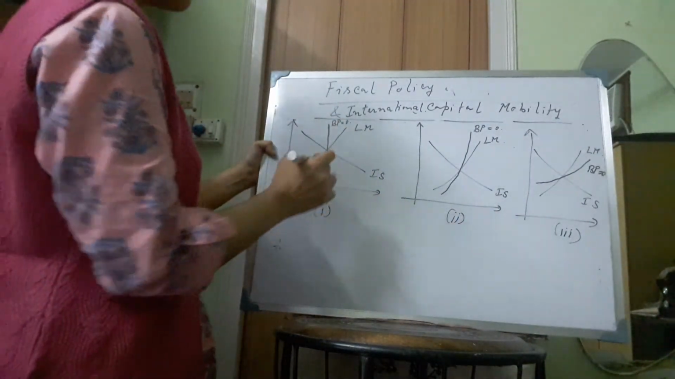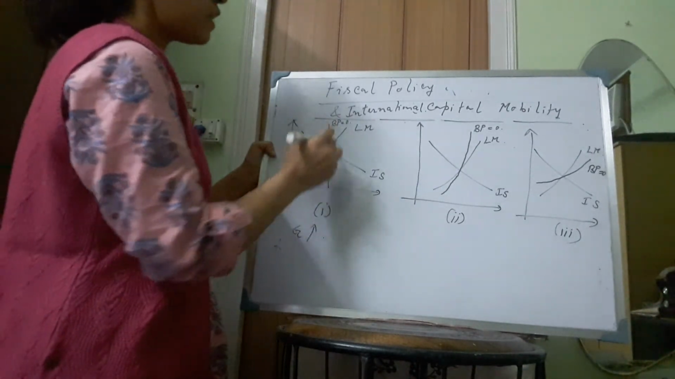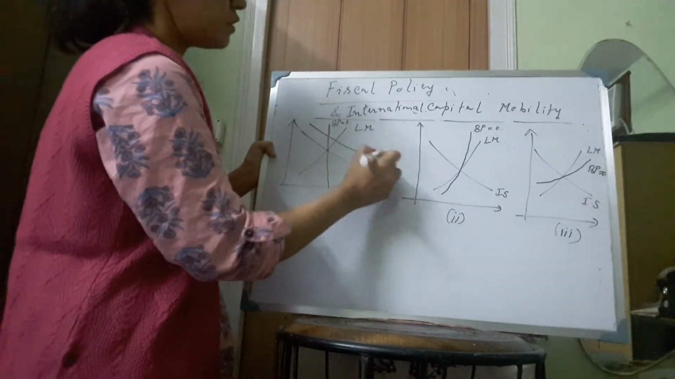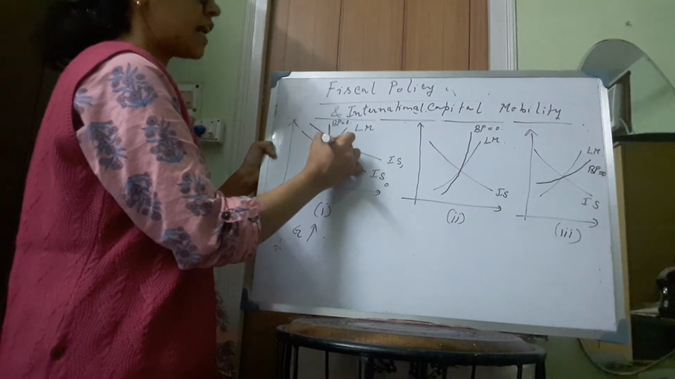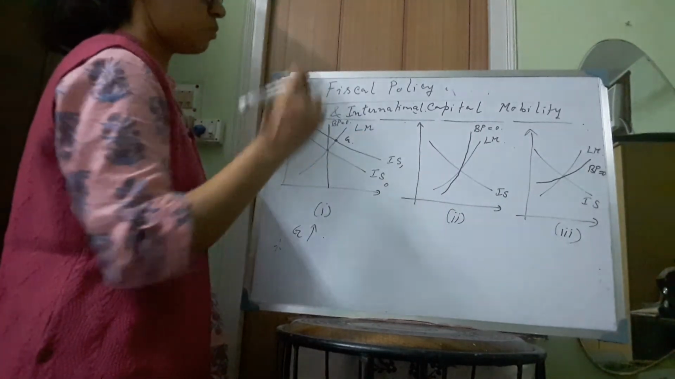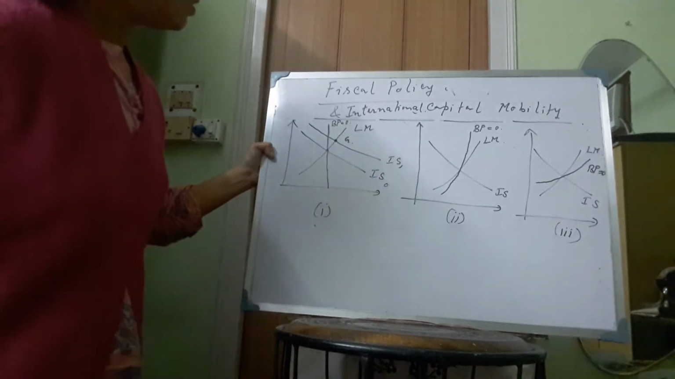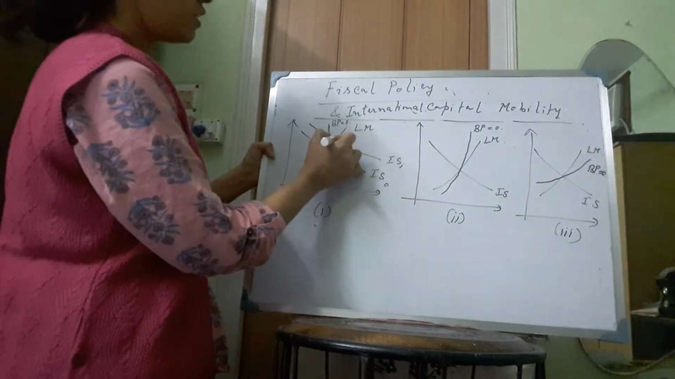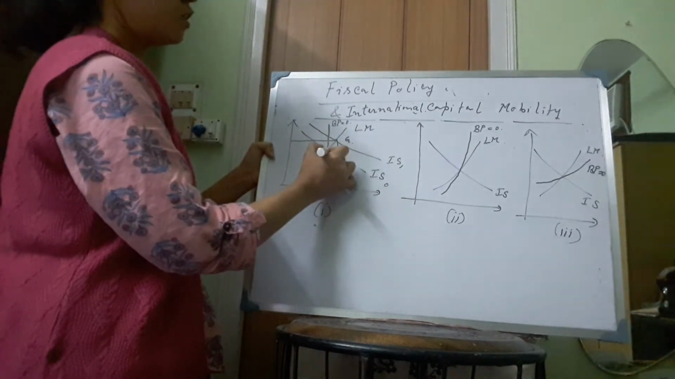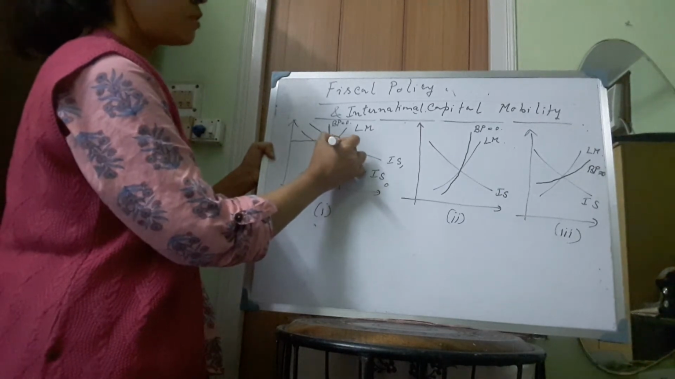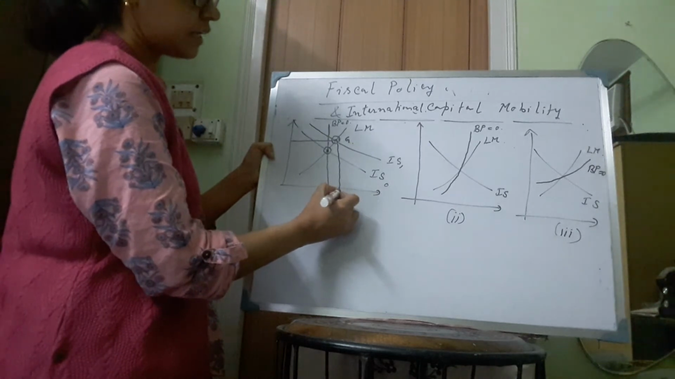Now we are considering the expansionary fiscal policy. Suppose the government is increasing expenditure. So the IS curve is shifting rightward from IS0 to IS1, and the new equilibrium between the LM and IS curves is at point G, suppose. Now at point G, what happens? We have a higher rate of interest and a higher level of income as compared to the older equilibrium point.